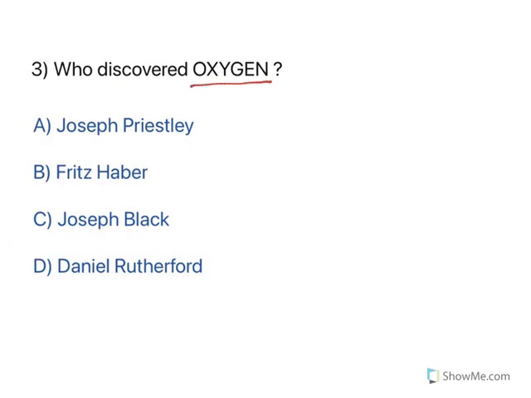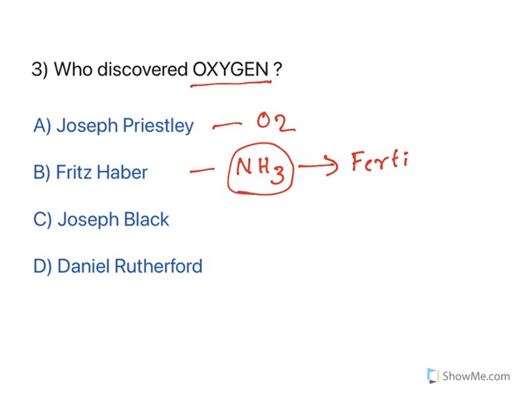Now, who discovered oxygen? Oxygen was discovered by Joseph Priestley. Now, the others are also important. The second, Fritz Haber, a German, is accredited with the synthesis of ammonia. For this he received a Nobel Prize, and this is very important because he devised a way of entrapping atmospheric nitrogen and converting it into ammonia, which is widely used as fertilizer. This is known as the Haber process. The process itself is named after him. In the Haber process you can convert atmospheric nitrogen to ammonia.